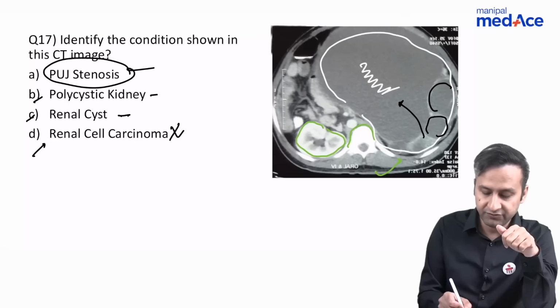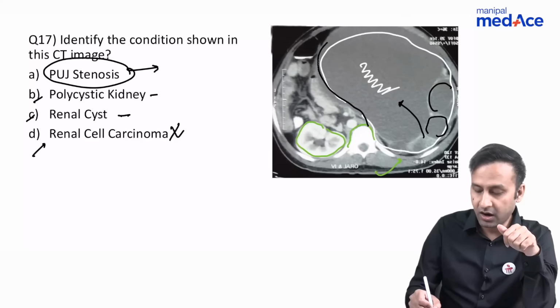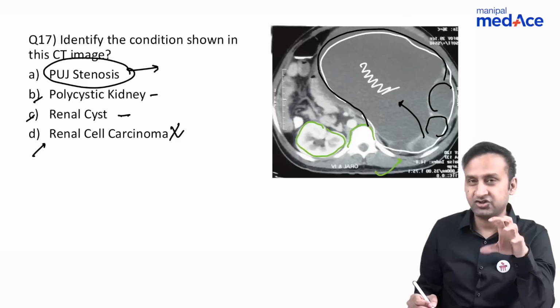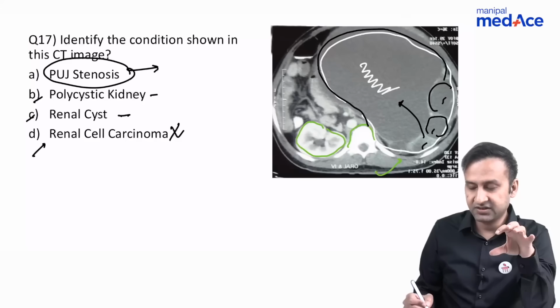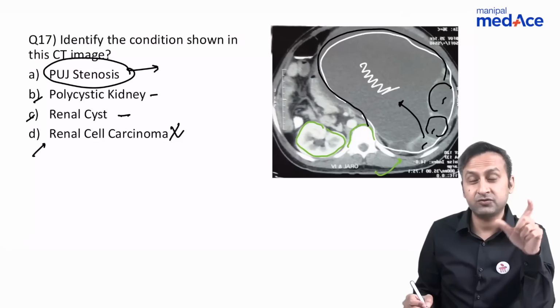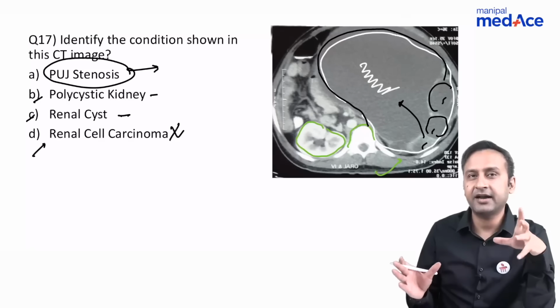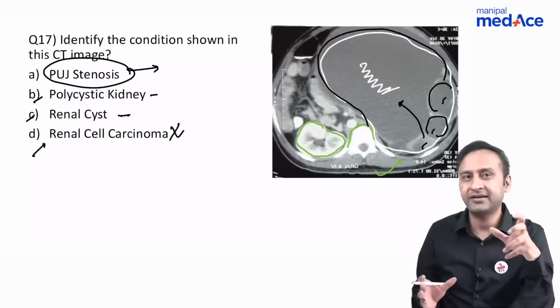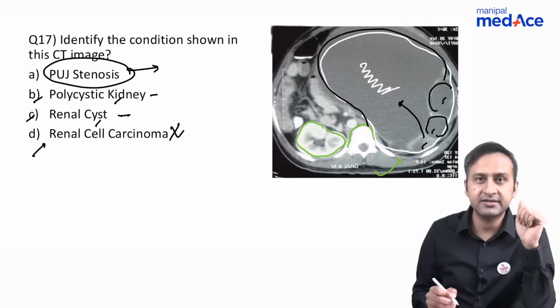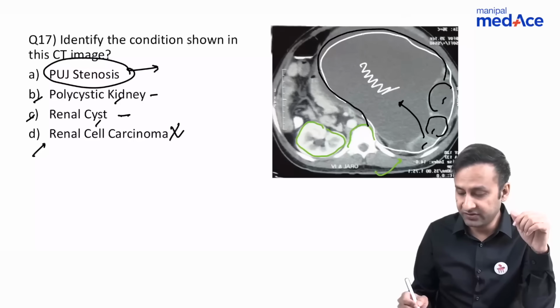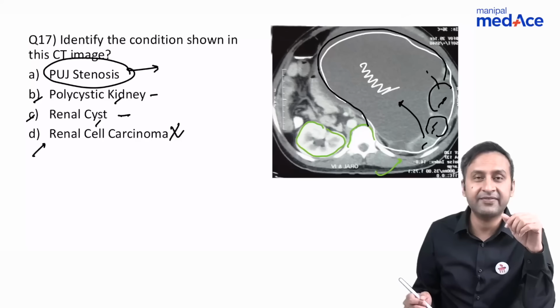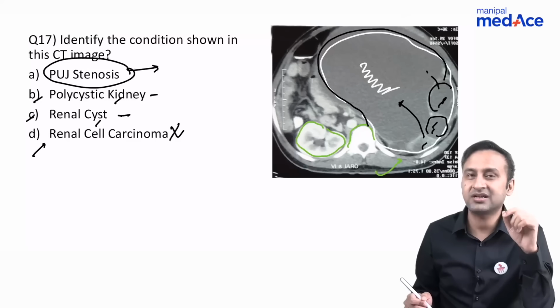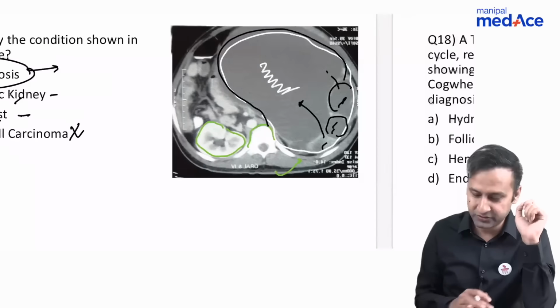PUJ stenosis would be the first probability. Why? Because I can see a large disproportionate structure as compared to the calyceal system seen here. In PUJ stenosis, we've talked about this before, you're going to get a significantly dilated renal pelvis along with a dilated calyceal system, and these calyces would be communicating. This is most important. In case of polycystic kidney disease and renal cysts, these cysts won't be communicating. Here you can see communication between the cysts and the dilated renal pelvis. So this is a classical example of PUJ stenosis.